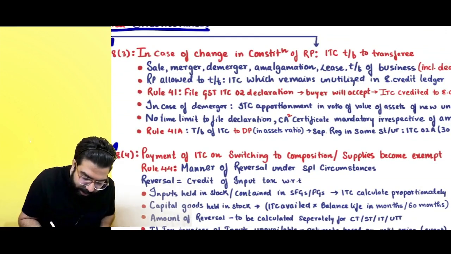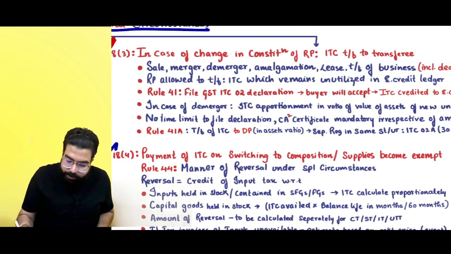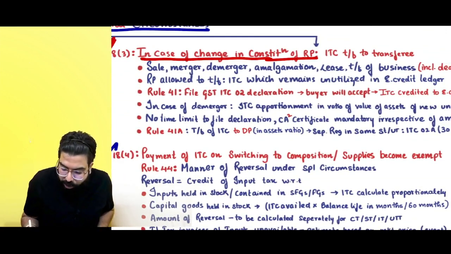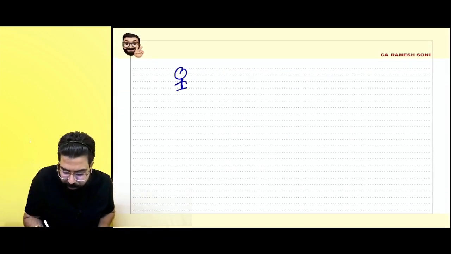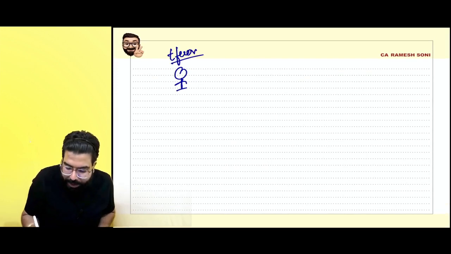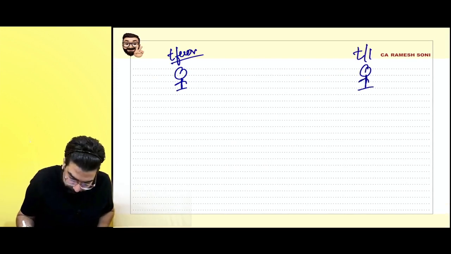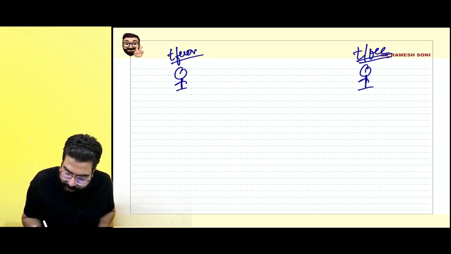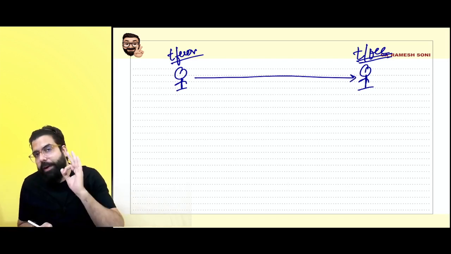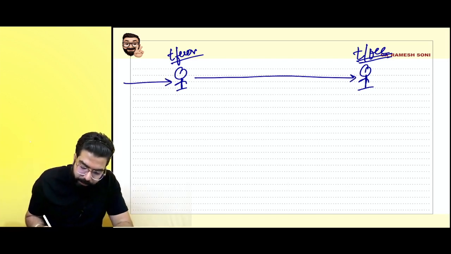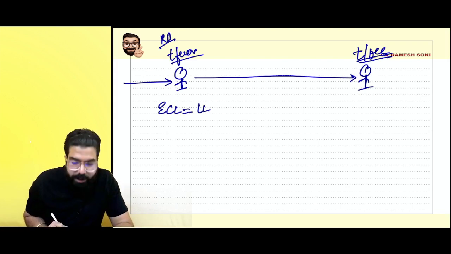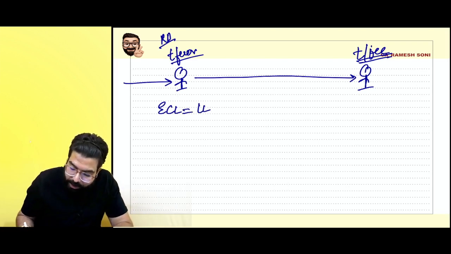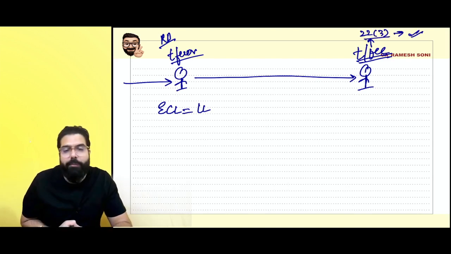Section number 18(3) says, sir, in case of change in constitution of a registered person, ITC can be transferred. Sir, what do you mean by this? This is supposedly a transferor and supposedly this is a transferee. Sir, transferor transferred his business to the transferee. Always remember one thing. Transferor is a registered person. He already has in e-credit ledger supposedly 1 lakh rupees. Transferee has to take registration under section number 22(3). Sir, you have already learned it.